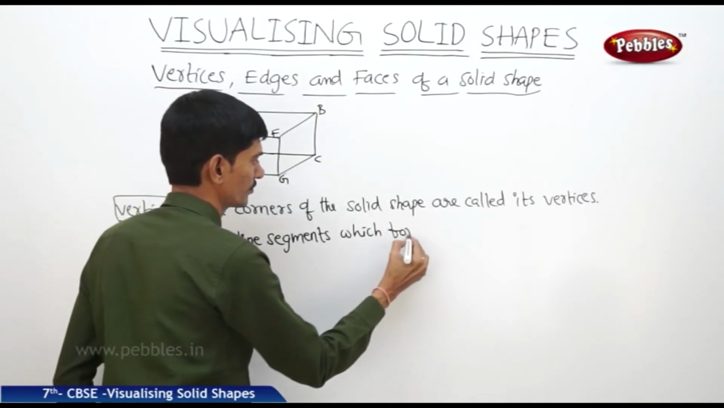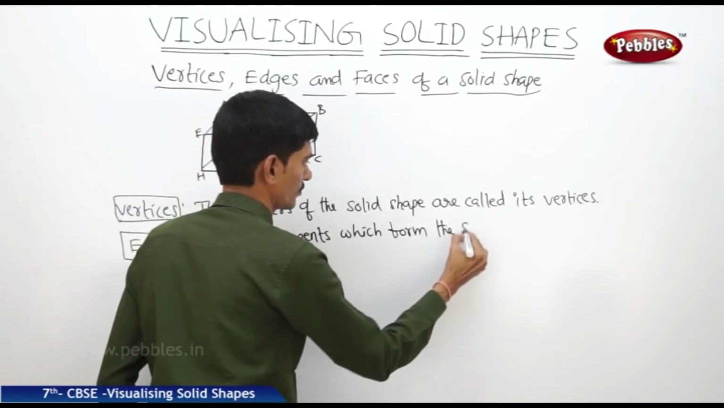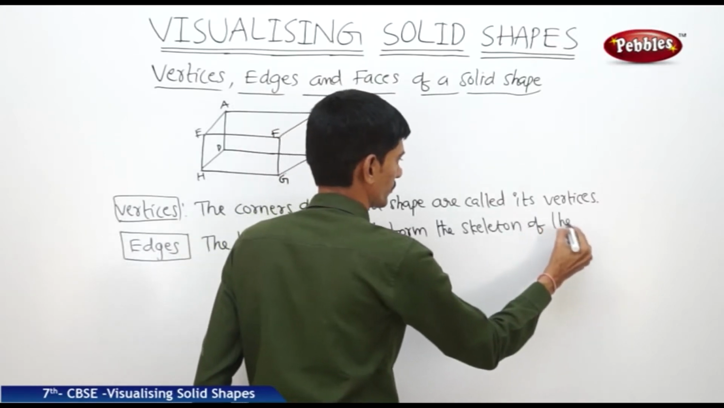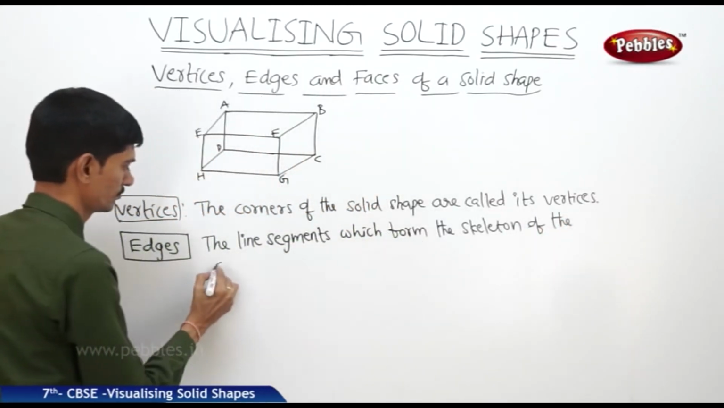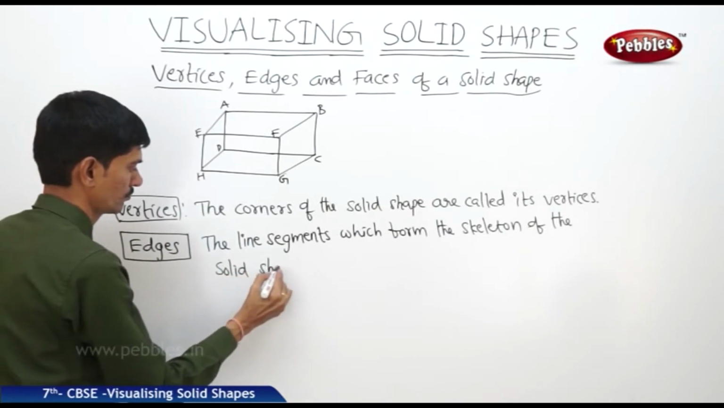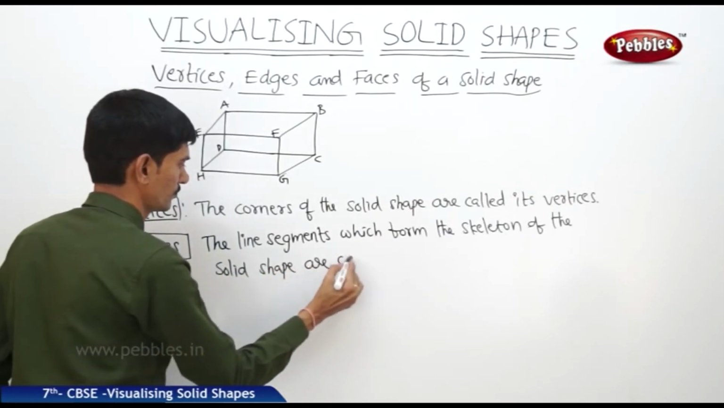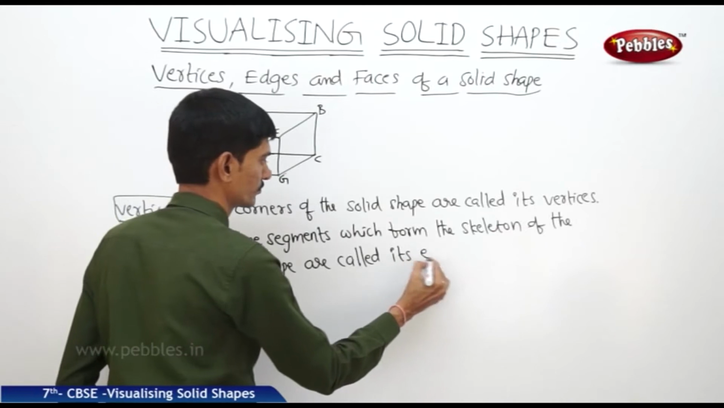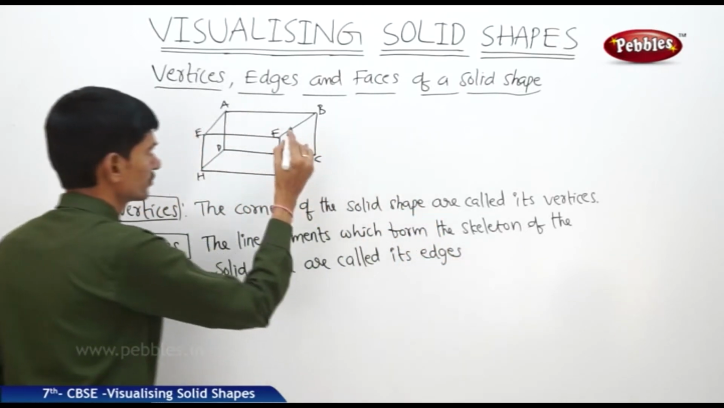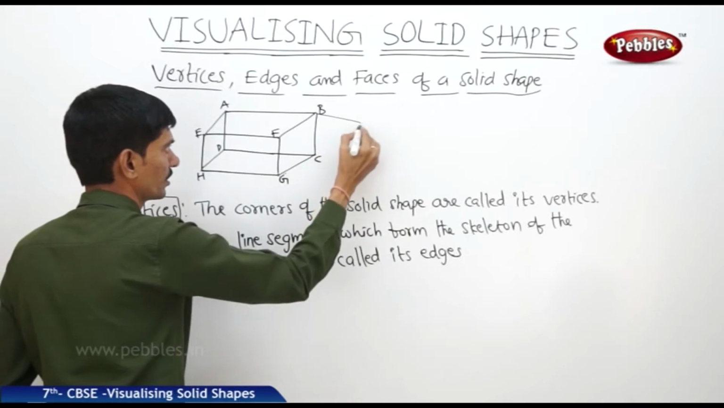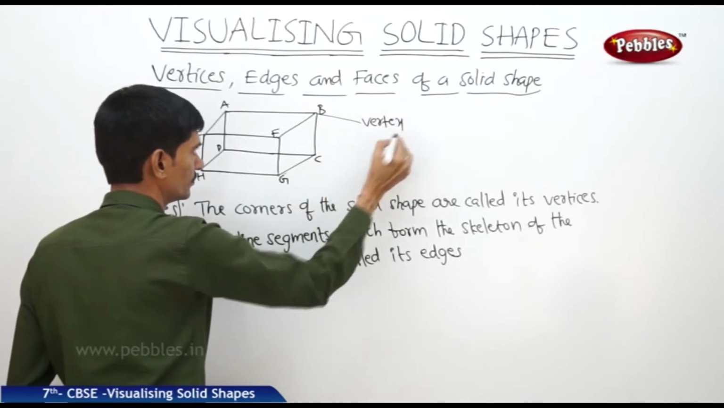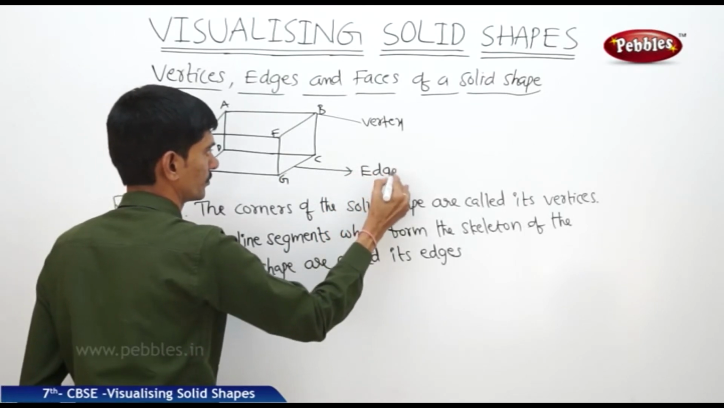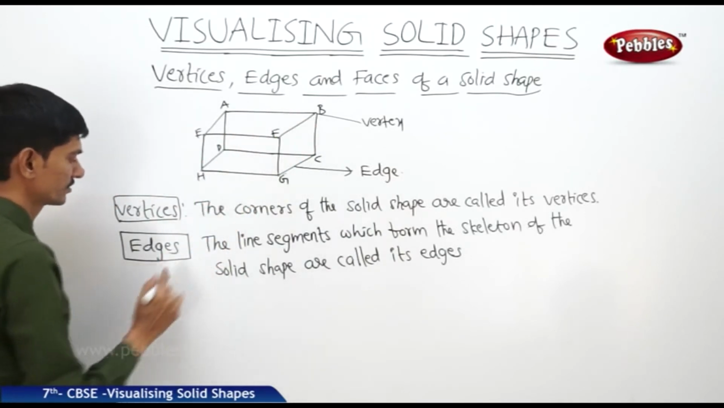The line segments which form the skeleton of the solid shape are called its edges. So this B, C, these are called vertices. This is a vertex and this is an edge. Then what are the faces?